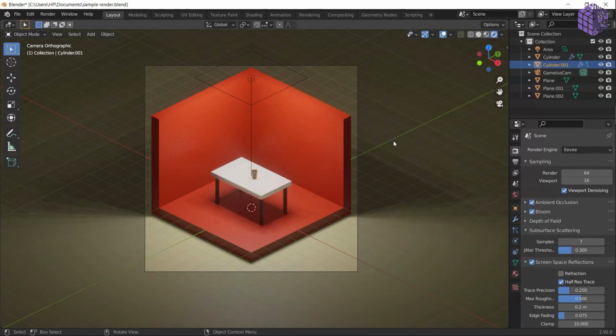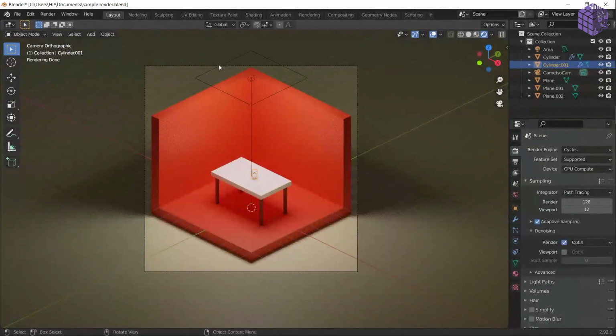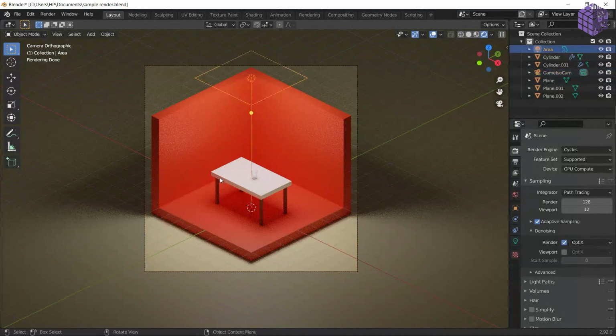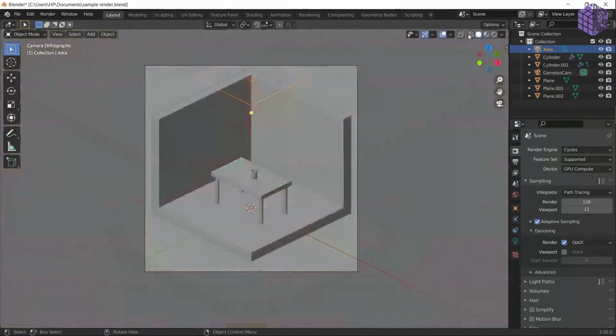Now we have the render and let's render it out. We have our camera set, everything is beautiful, lighting is beautiful, our glass is beautiful. So let's go into the solid mode and click here, render, or you can press F12 as well, render image. But before doing that, let's see what settings we have here.